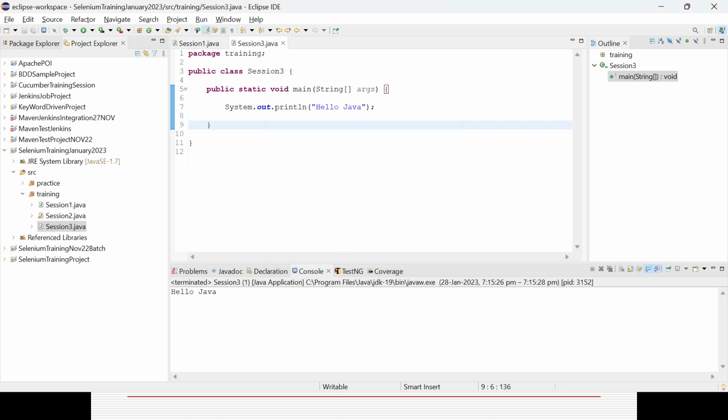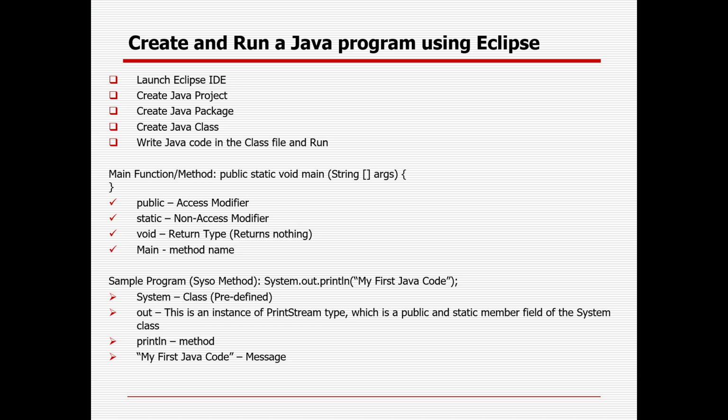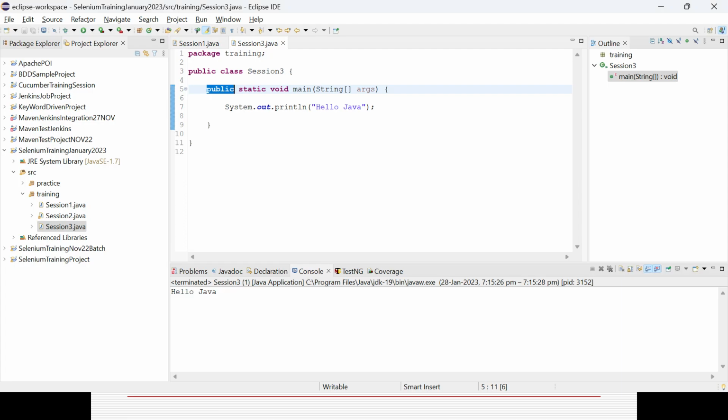But now the question will come: you are using the main method, but what is the importance of each and every keyword in the main method? The first one is public, which is nothing but an access modifier. What does access modifier mean? It means it will be accessible everywhere, public for the particular class. There are four access modifiers: public, private, protected and default.